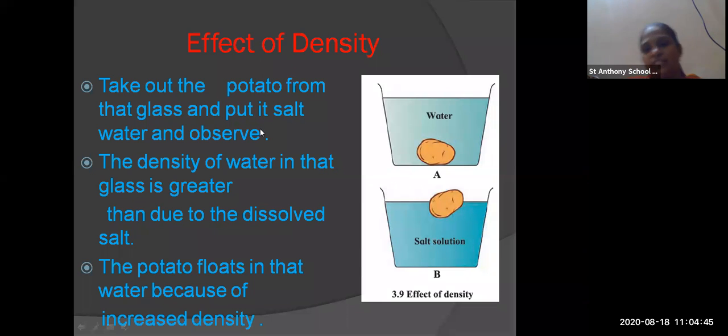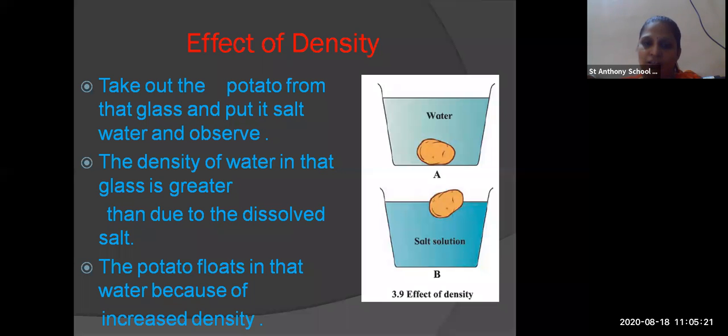Now, effect of density. In this activity, two vessels, containers, are taken, in which one has water and the other has water plus salt. As you all know, salt dissolves in water, so we call that water a salt solution. And what we have done, we have put one potato in vessel A and another potato in vessel B. So what you can see is that in vessel A, the potato sinks down, whereas in vessel B, the potato floats.